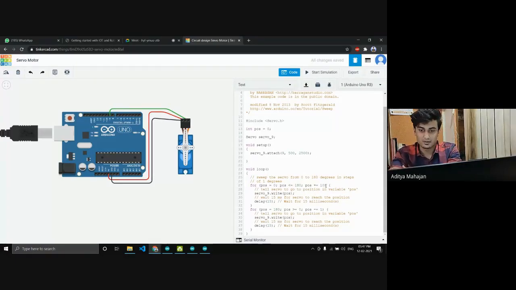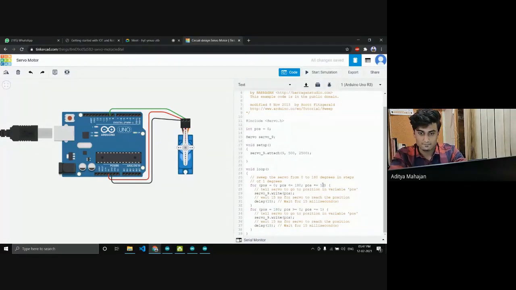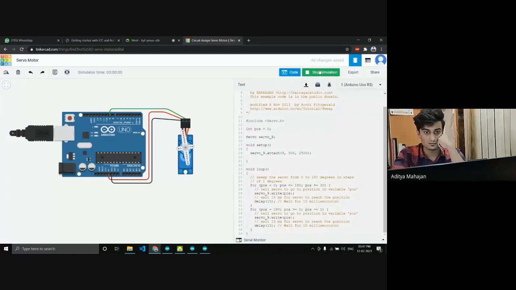Let's see. Here I've made it 10 increments, but I've kept the decrement part the same. So what you will notice is it goes in this direction very fast, but while returning it's very slow. See. Fast, slow, fast, slow. Yeah. We can make it even faster, like 30 increments. See? And we can make this like 80 if you want.